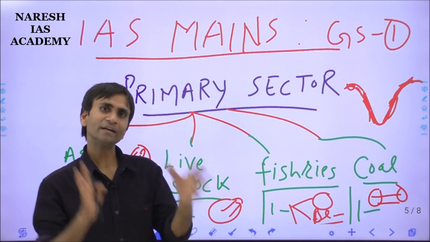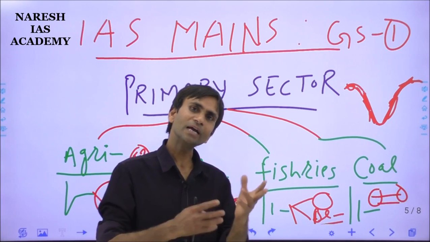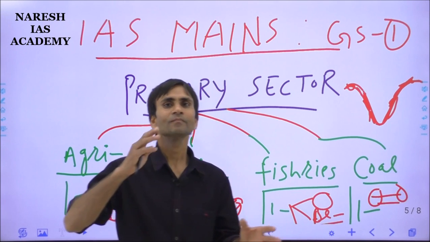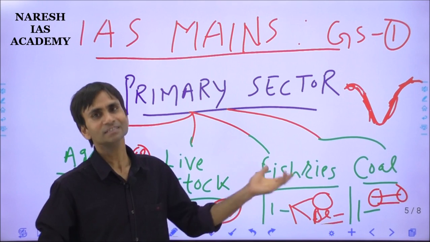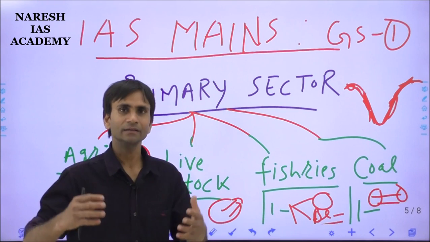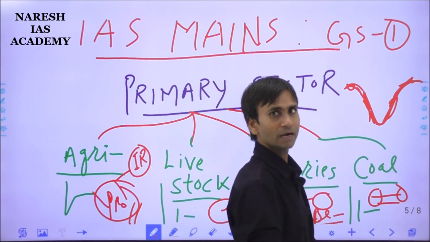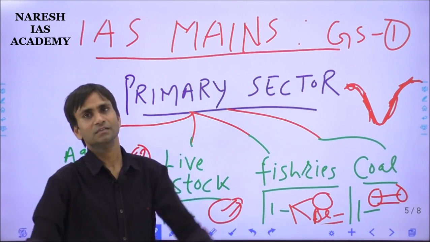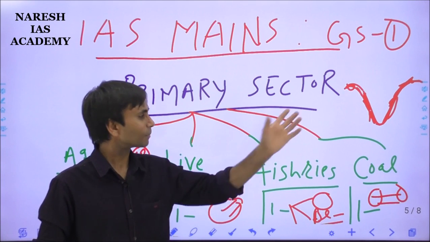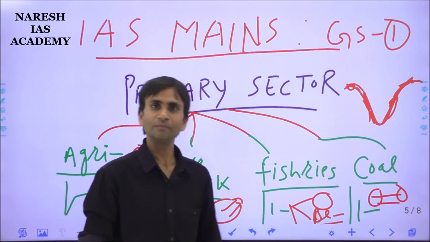We have to maintain economic growth, we have to run the country, and immediately we cannot replace coal with renewable energy like solar or wind energy or other sources. Still, we are working in those areas, but it will take too much time, and we cannot calculate how many years India will take to replace the coal sector. So the primary sector you must cover in this way.